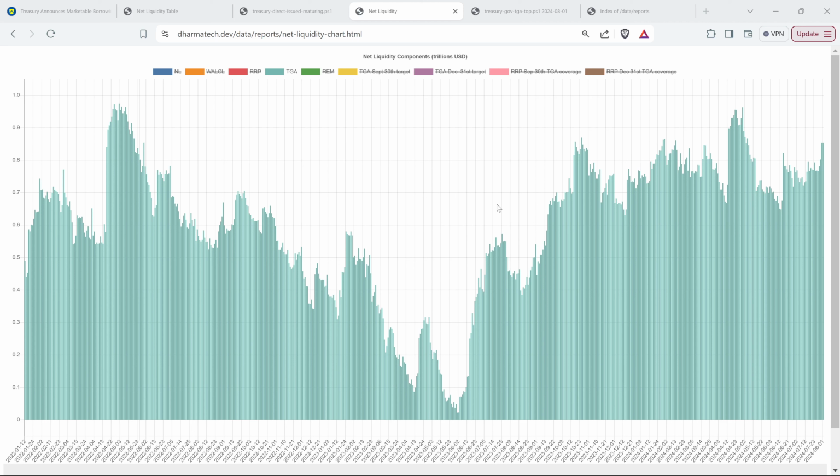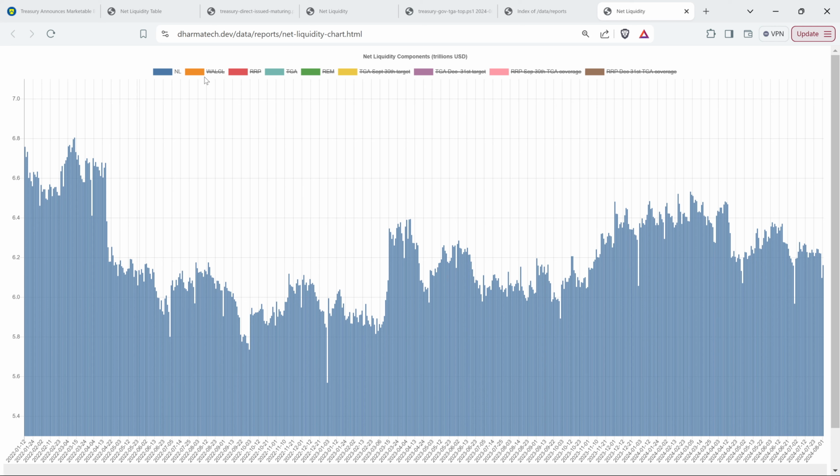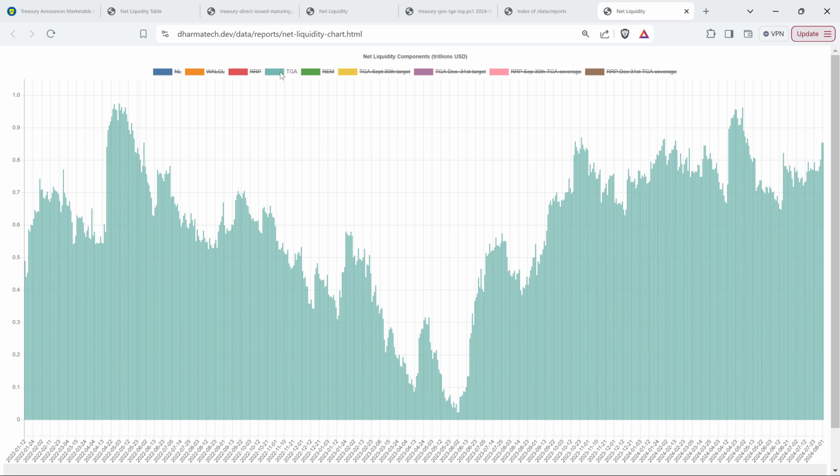Let's talk about the TGA, the Treasury General Account. Today the TGA went up quite a bit, and let's look into why. If you go to this page here, I've got a list of reports, and you can go to the net liquidity chart report. Once that comes up, by default it's showing net liquidity, but you can turn that off and turn on TGA, and that's how you get to this report here. So there you can see a jump up basically today.